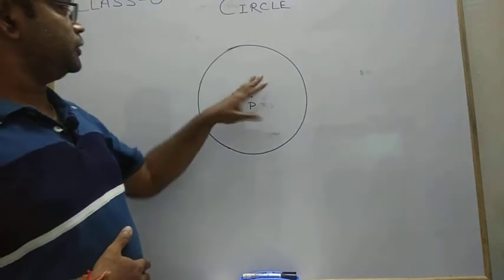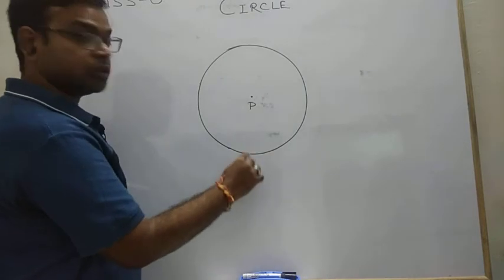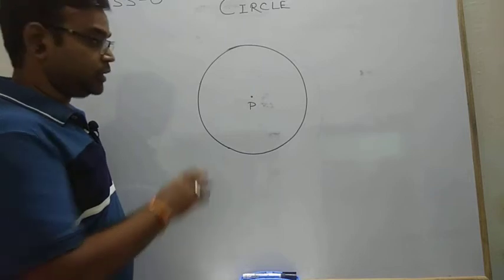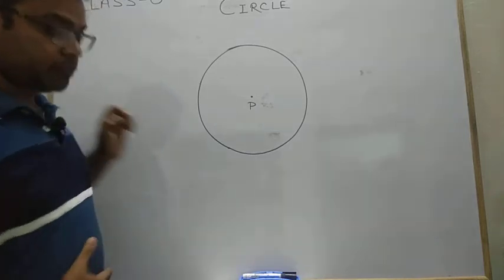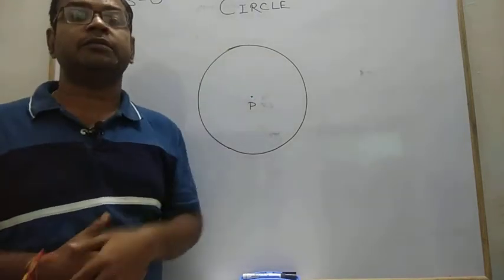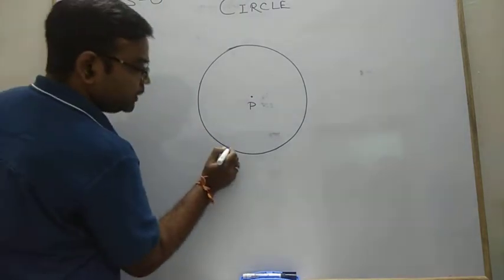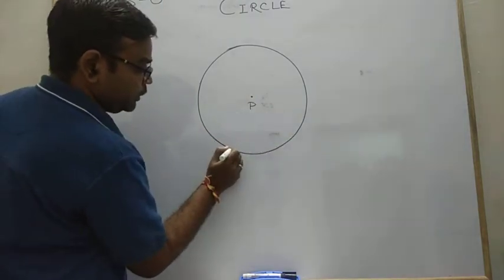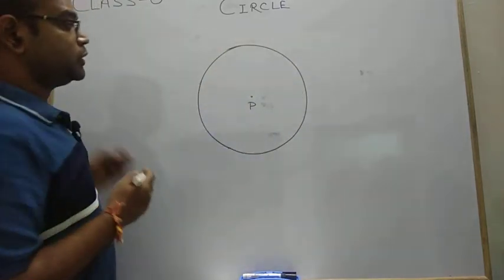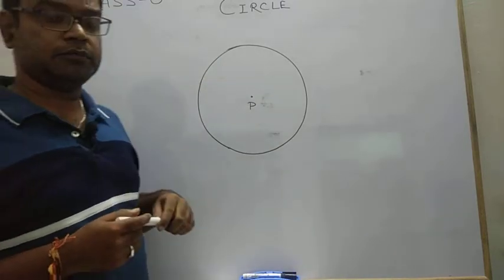Now this circle is basically a closed curve made of one complete curved line. There is no side line, and this circle is a collection of an infinite number of points. As we observe, if this curved line contains 1 point, 2 points, 3 points, then there are infinite points along the boundary. This is known as the boundary of the circle.